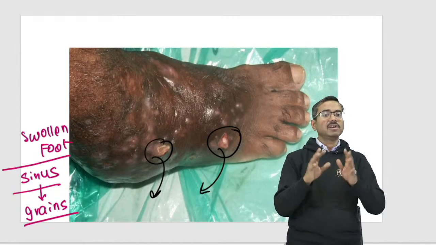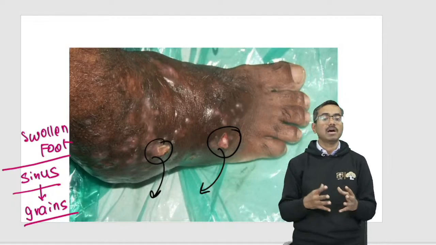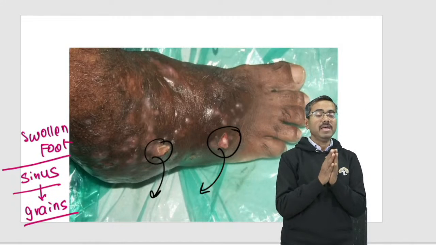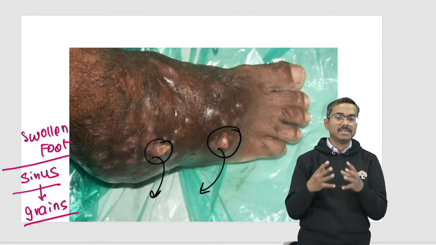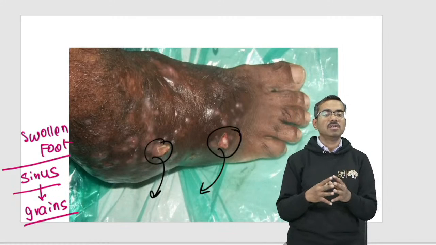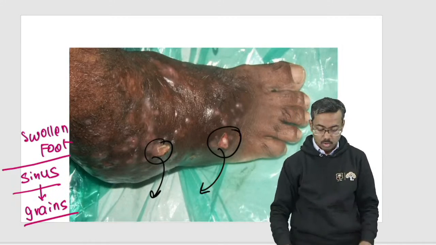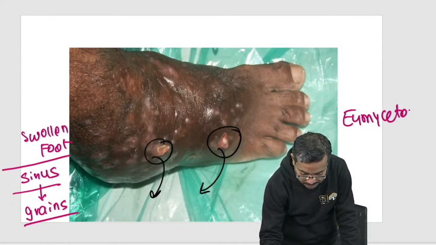Now the mycetoma fungus is not a dimorphic fungus. This is caused by Madurella mycetomatis. Madurella mycetomatis causes the fungal infection mycetoma. Also the disease is called eumycetoma. The word is EU mycetoma. This is a fungal mycetoma.